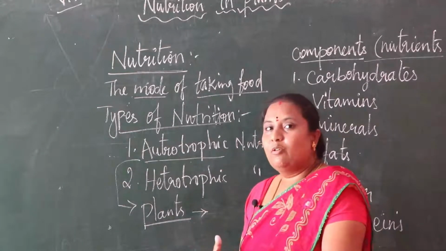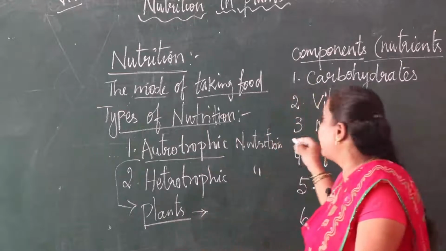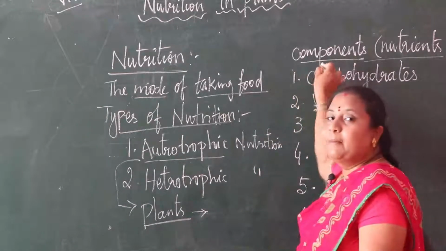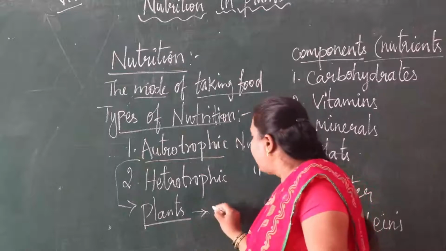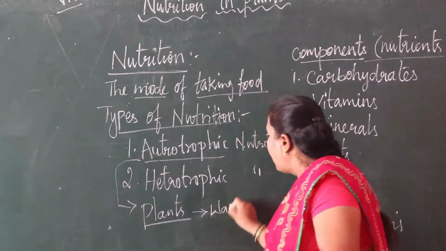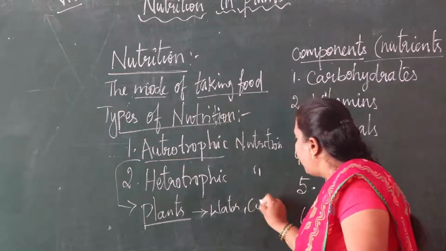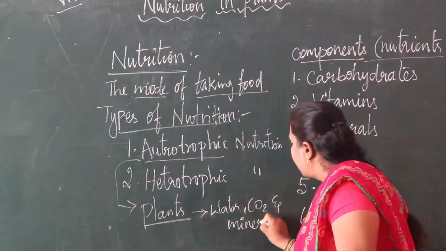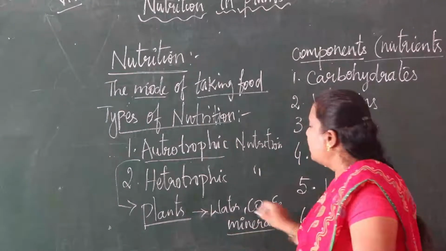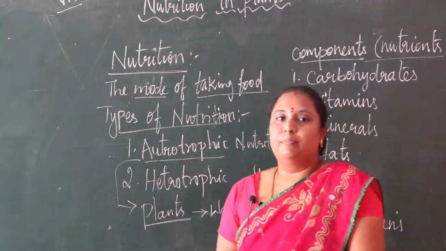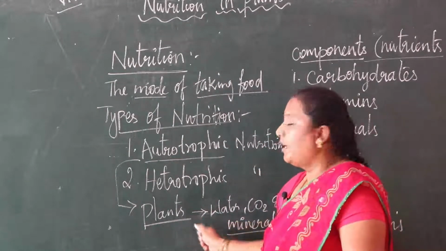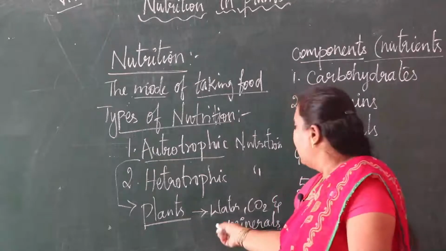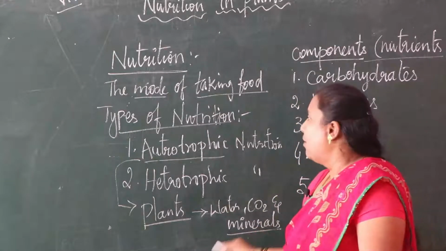So there also the components of food, that is nutrients, are present in that. So plants prepare their own food by using water, carbon dioxide and minerals.